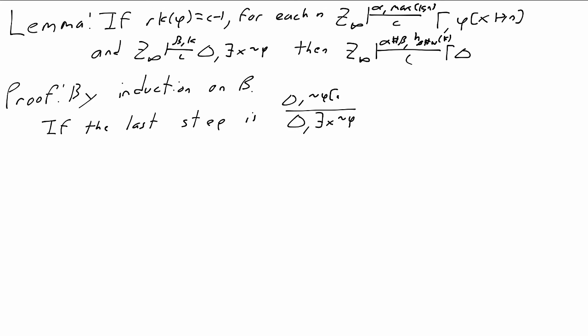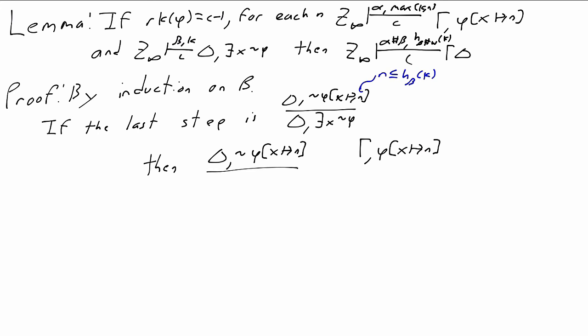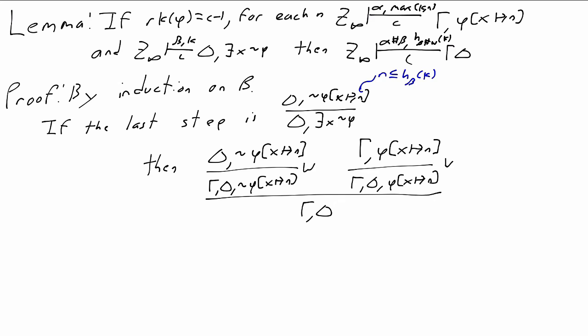So it's an exists introduction rule, and the previous step is a deduction of delta comma phi of n, and n is at most h beta of k. That's where that new numeric bound is going to come from. By our other assumption, that first set of deductions, there is a deduction of gamma comma phi of n with bounds alpha and the larger of k and n. Using the weakening lemma, we turn these into deductions of gamma comma delta comma phi of n and gamma comma delta comma not phi of n, and then we use a cut over phi of n to get a deduction of gamma comma delta. Since this is a cut over phi, the cut has rank strictly less than C.